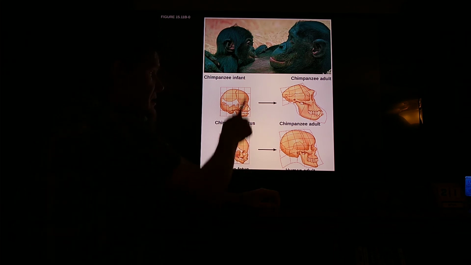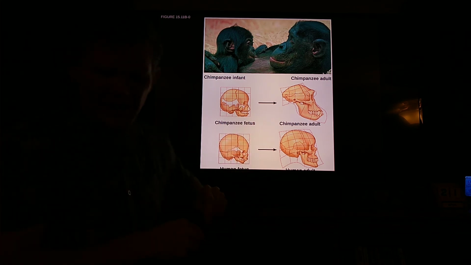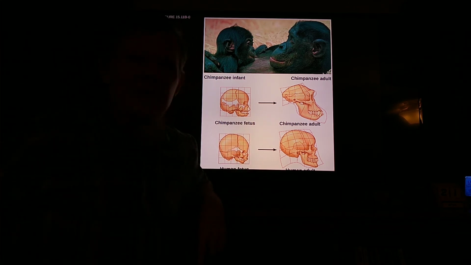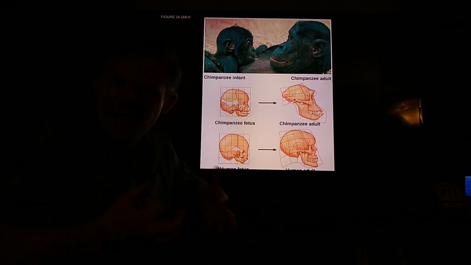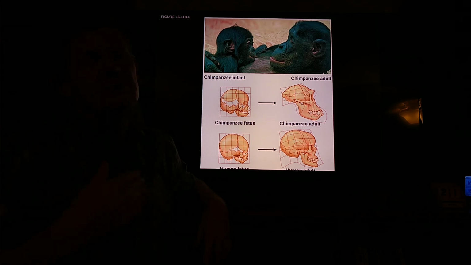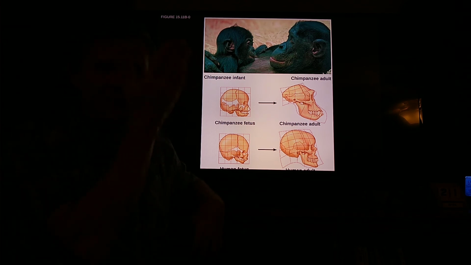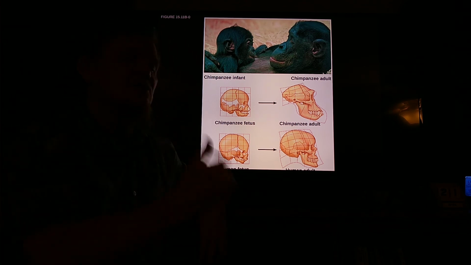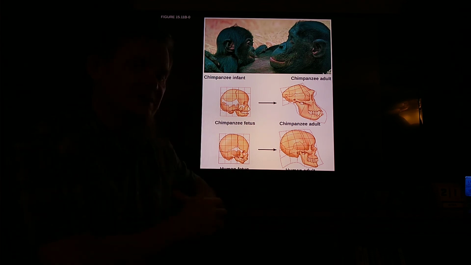This baby face, why do babies have flat faces? Why are babies cute? Why are baby cats cute? Why are baby dogs cute? Why are baby anything cute? One of the reasons why baby mammals are cute is because they have flat faces. That flat face is a juvenile characteristic. We're kind of pre-programmed to see that flat face and go, oh, it's cute.